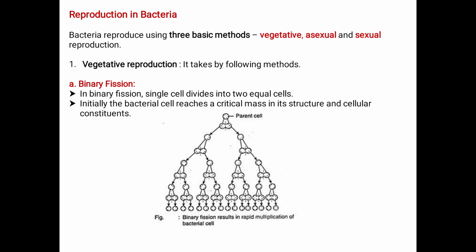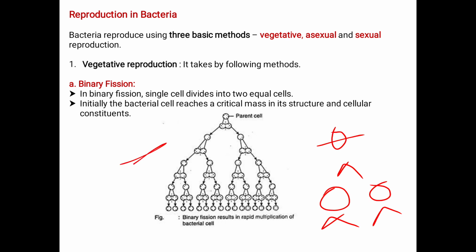Here, under the binary fission, as we know, a single cell divides into two equal cells, that is one parent cell gives rise to two daughter cells. Initially the bacterial cell reaches a critical mass in its structure and cellular constituents. This parent cell divides and gives rise to two daughter cells. Again, that chain continues, forming many daughter cells from the single parent cell. See, this is how the binary fission results in the rapid multiplication of the bacterial cell.